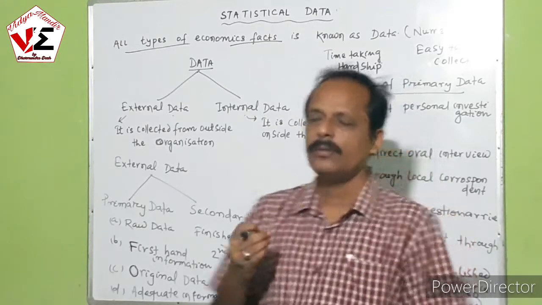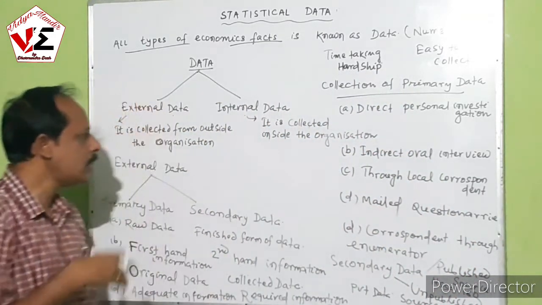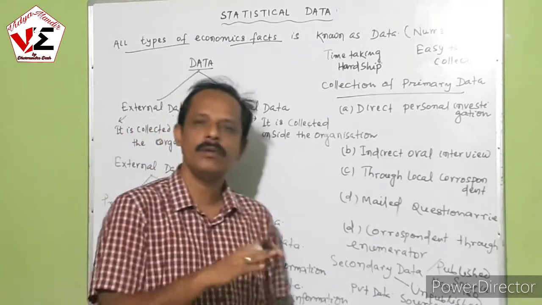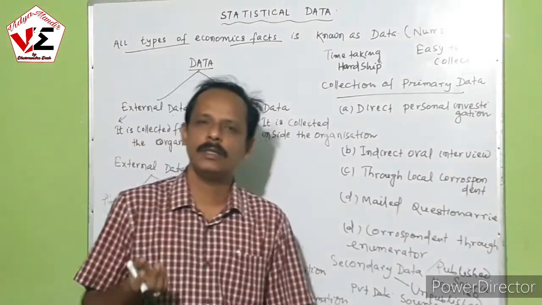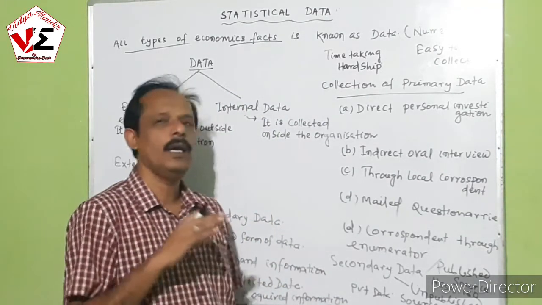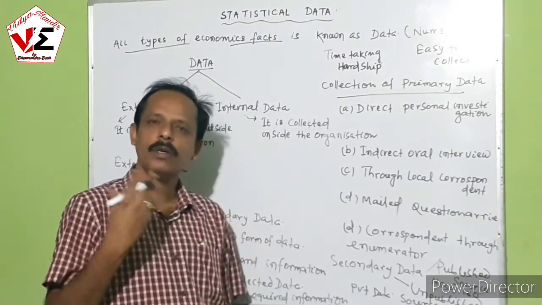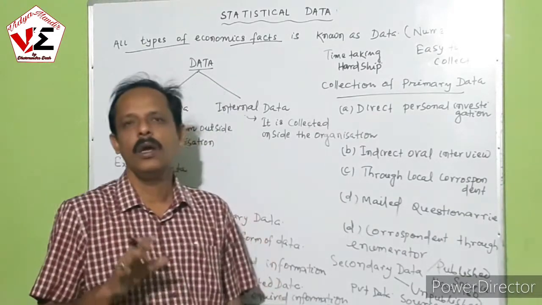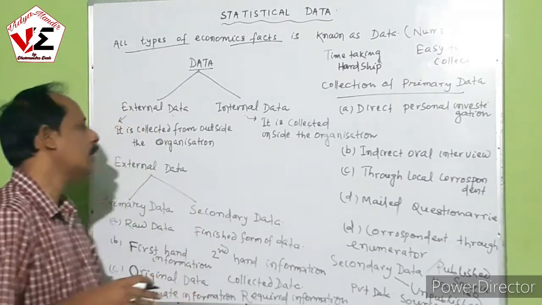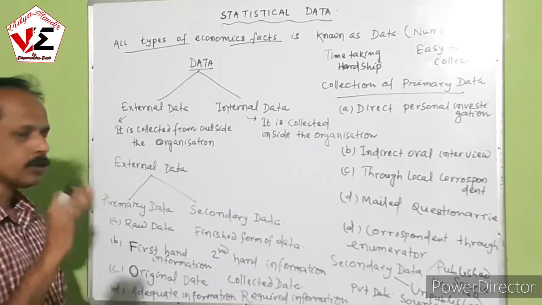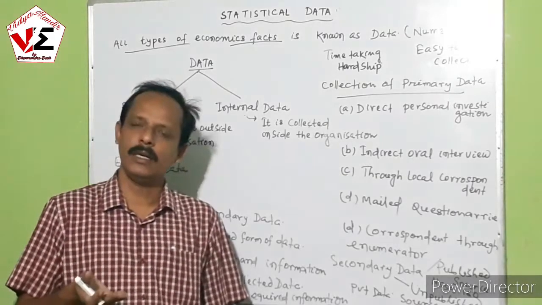If we study the data inside the organization, like the arrangement of employment, the processing units and how they process, and everything about production, the internal things of the organization, that is known as internal data. So data can be classified into two groups: external data and internal data.